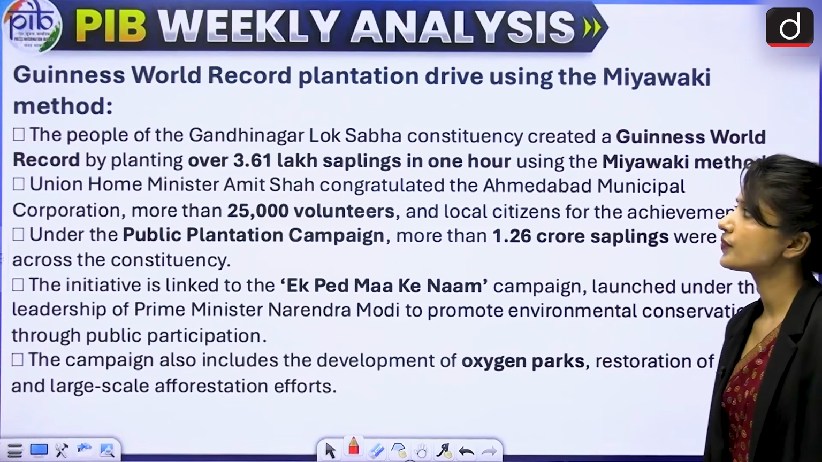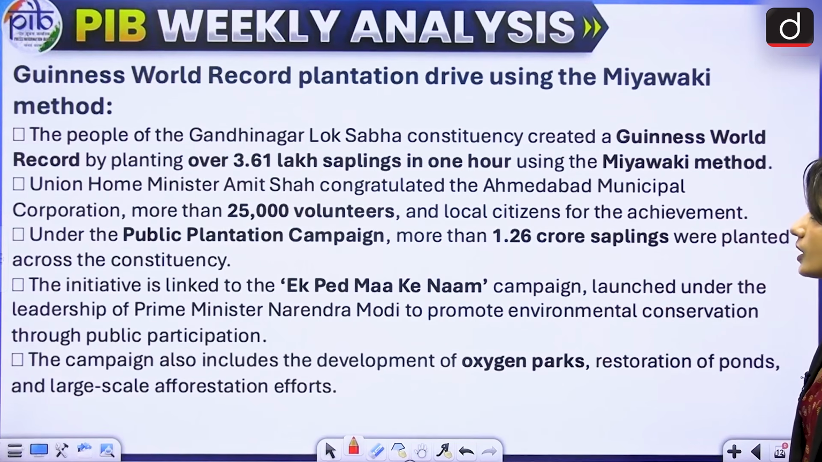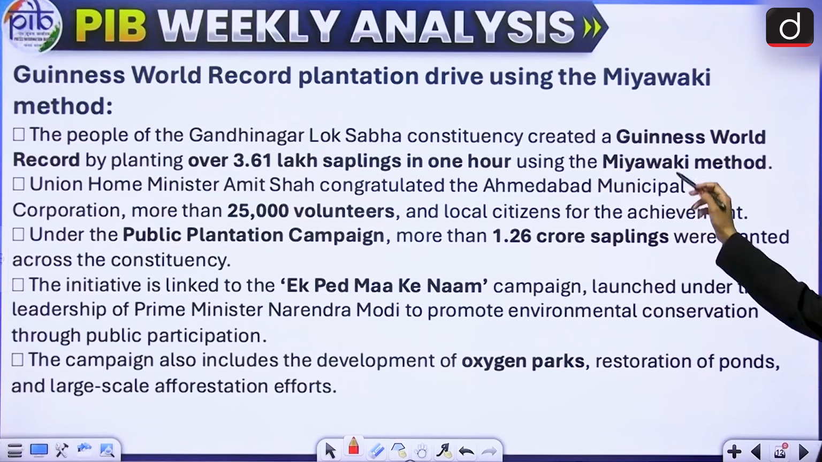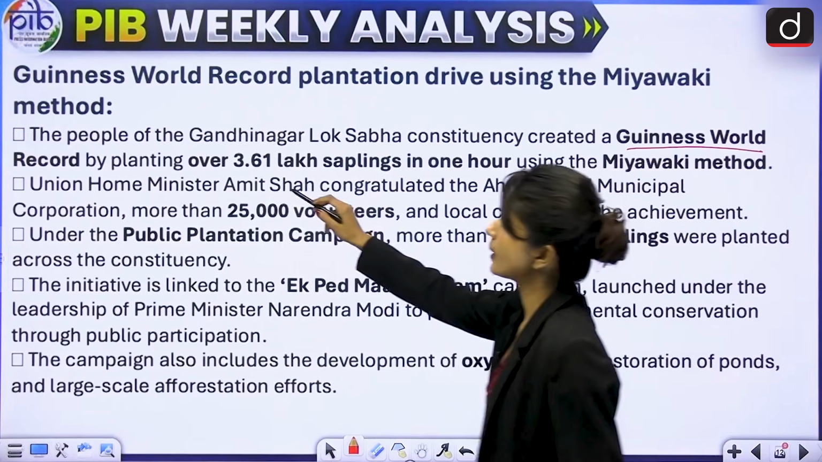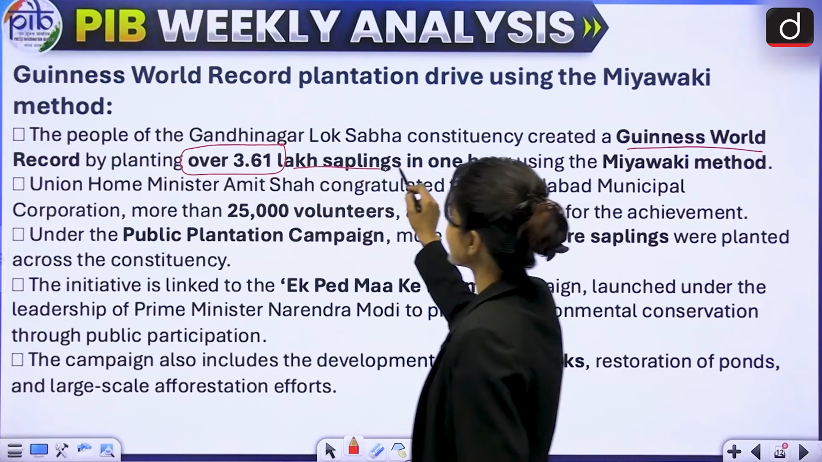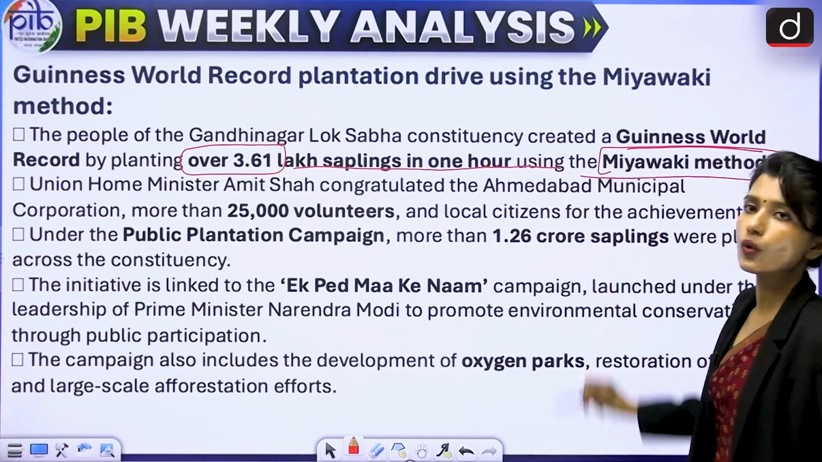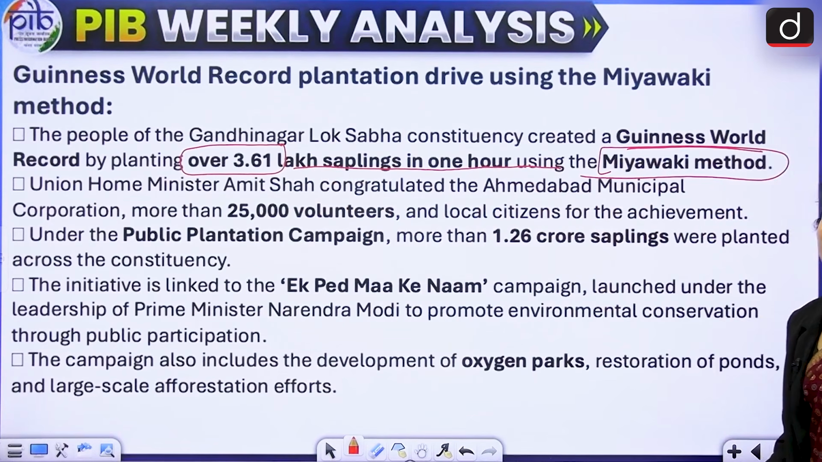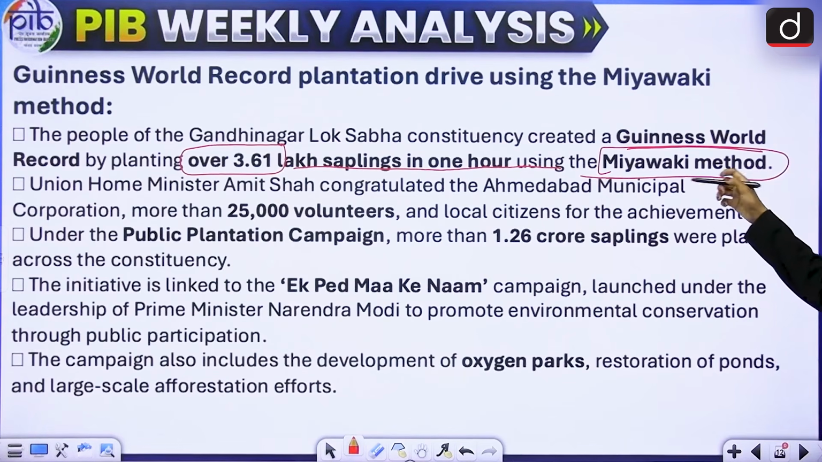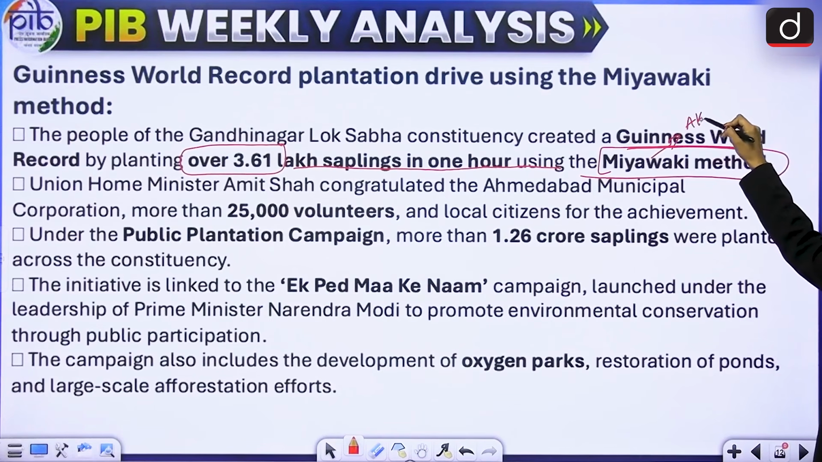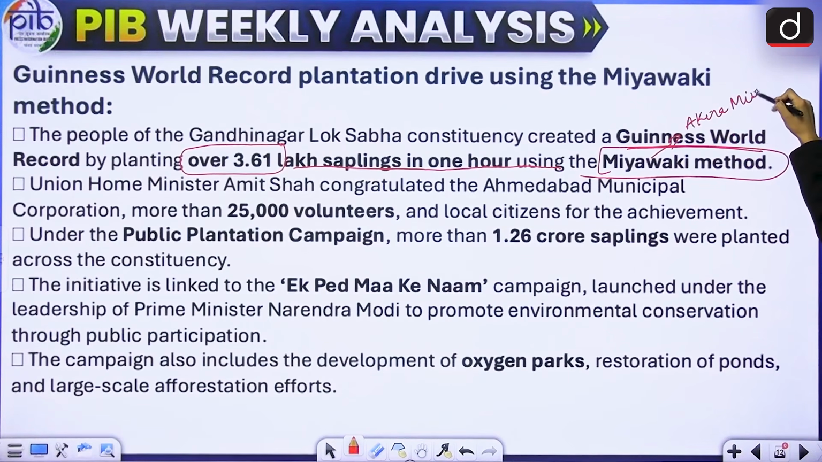Next is Guinness World Record plantation drive using the Miyawaki method. All right, the people of Gandhinagar Lok Sabha constituency created a Guinness World Record by planting over 3.61 lakh saplings in 1 hour using the Miyawaki method. What is Miyawaki method? Miyawaki method was introduced by a Japanese botanist called Akira Miyawaki. So what exactly is done in the Miyawaki method?